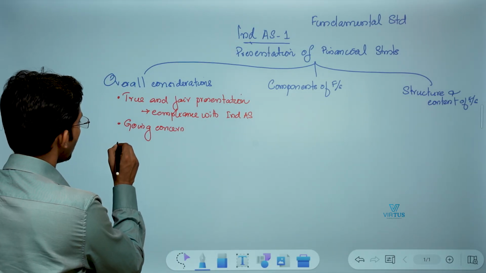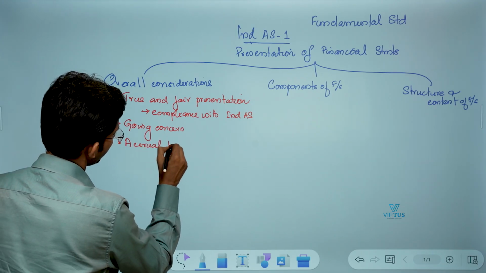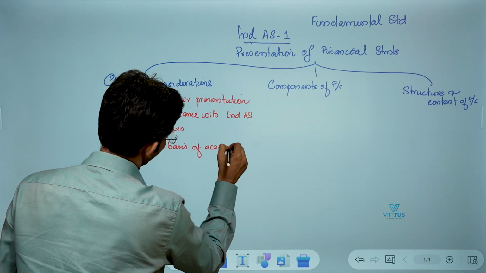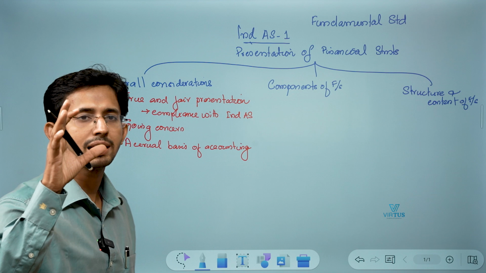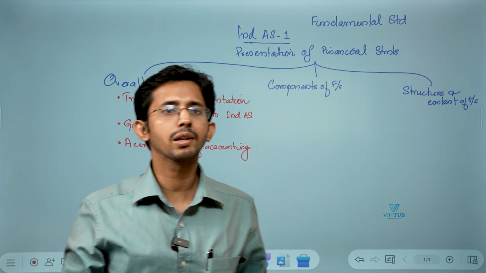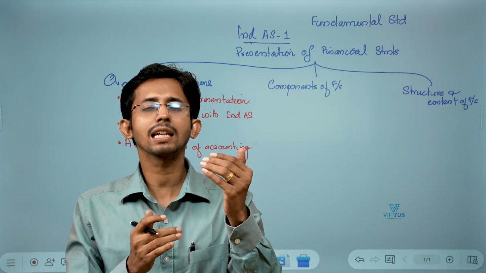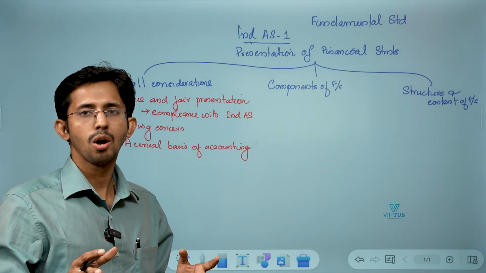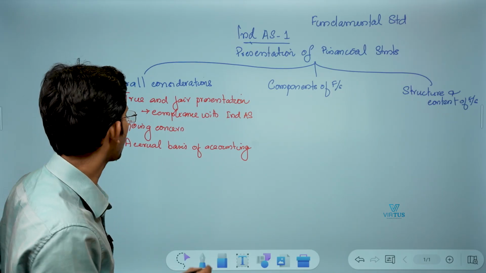Now, next one, accrual basis of accounting. The financial statements are prepared on accrual basis, so accrual basis of accounting is one of the overall considerations. All entities are required to use accrual basis of accounting except when preparing the cash flow statement. Except for the cash flow statement, all other components of financial statements should be prepared in accordance with accrual basis.